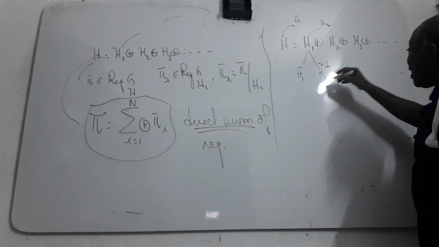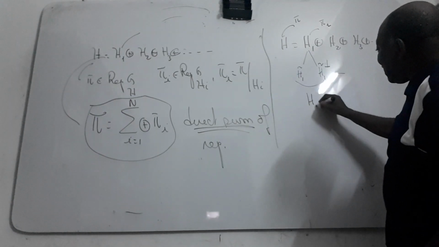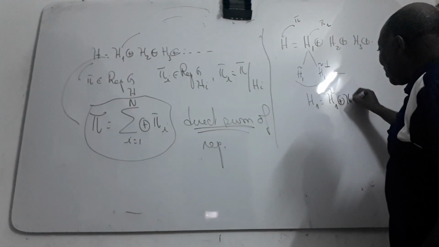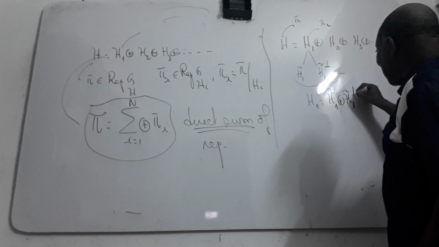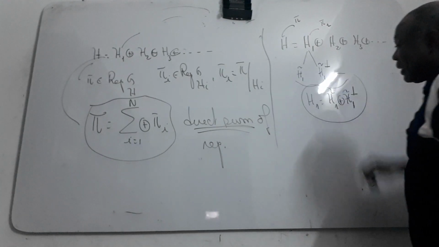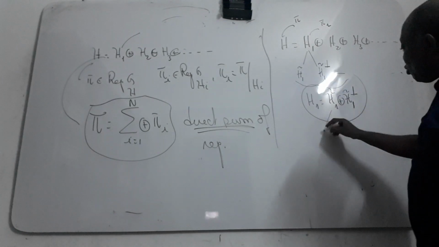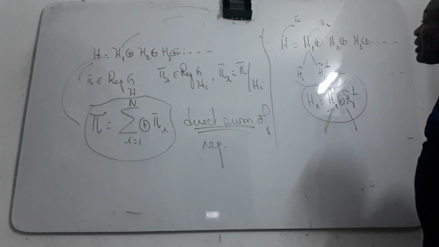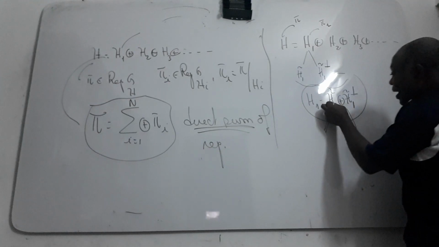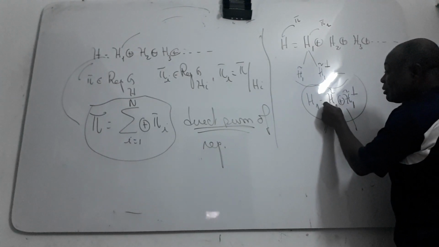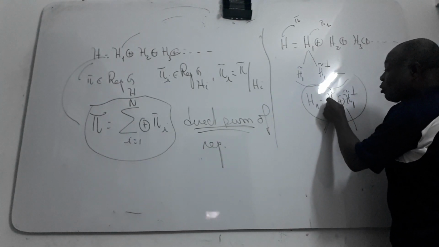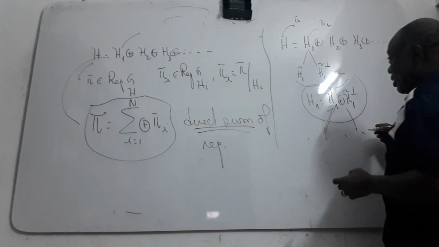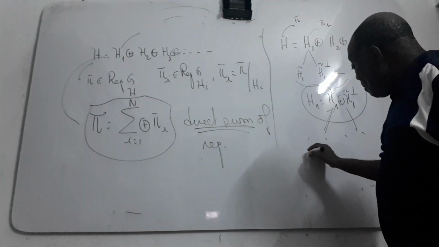Then H1 can be written as this subspace and its orthogonal complement, so I will have two representations. And if one of these admits a sub-representation which is also invariant, I will decompose it again. So I will have many representations.